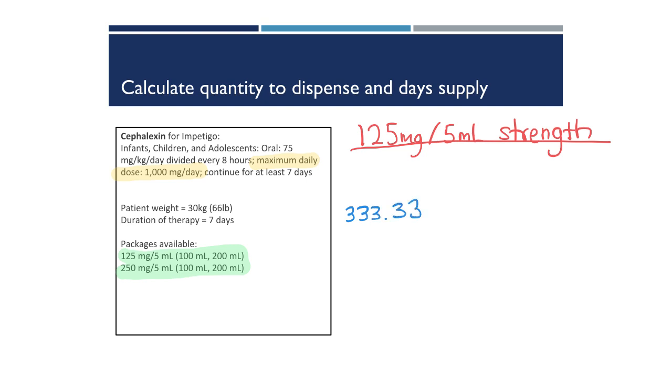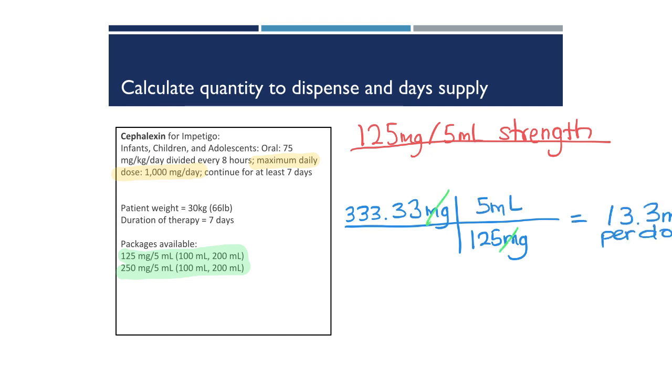1,000 milligrams per day is the same as divided 3 doses of 333.33 milligrams per dose. We'll need to round at some point, but we'll keep it like it is for now. 333.33 milligrams multiplied by the product strength of 125 per 5, that leaves us with 13.3 mLs per dose.